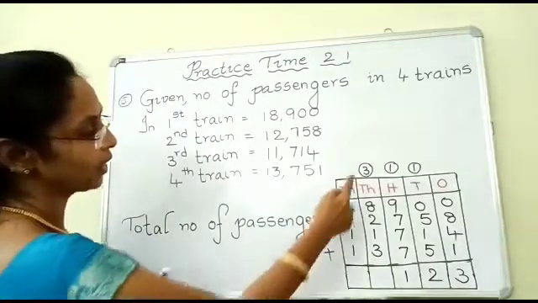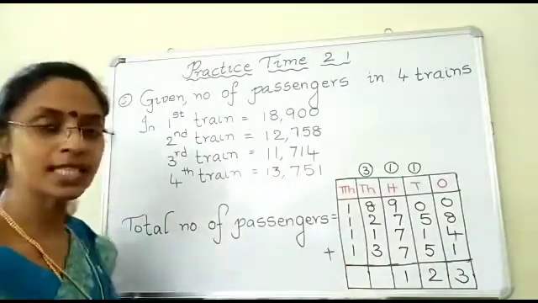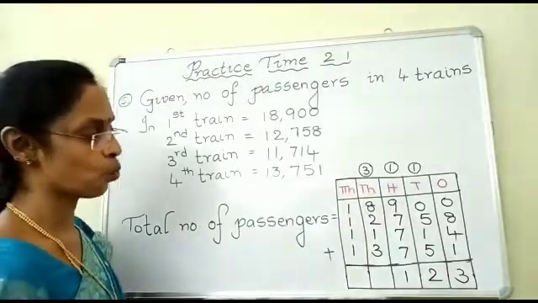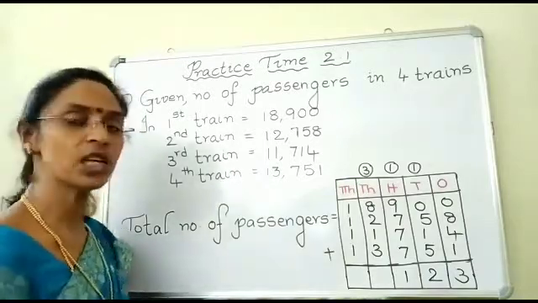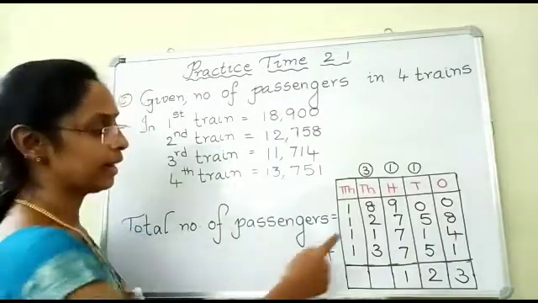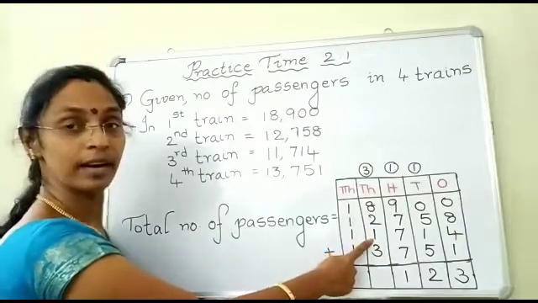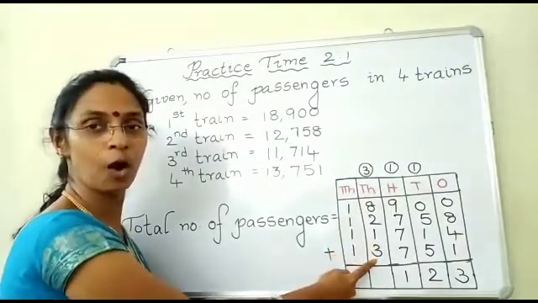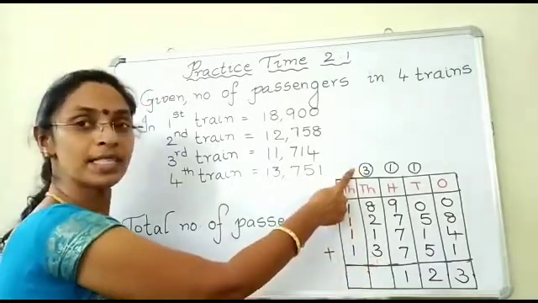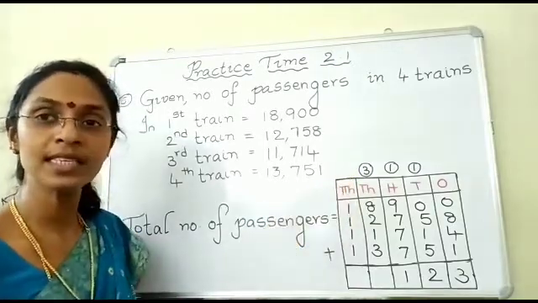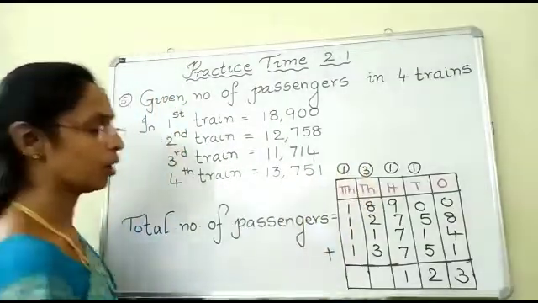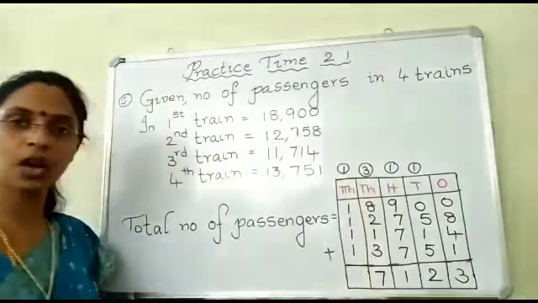Okay, children. Now add the thousands place. What are the digits in the thousands column, children? Yes, 8, 2, 1 and 3. Add, children. 8 plus 2 is how much? Yes, it is 10. 10 plus 1? 11. 11 plus 3. How much, children? 14. And you have 3 here. 14 plus 3, how much, children? It is 17. So, place 1 in 10,000s column and 7 in thousands column.